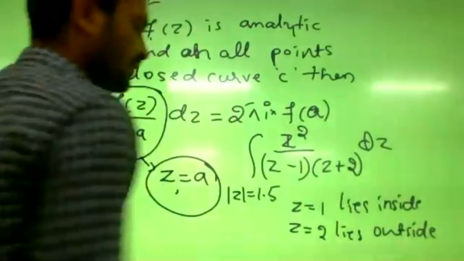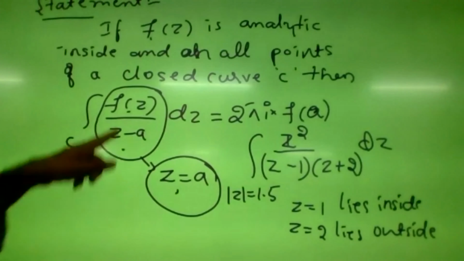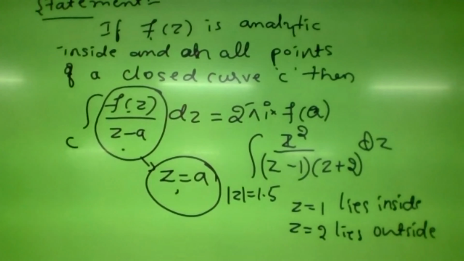Okay. So now I'll consider the function f of z as z square by z plus 2.